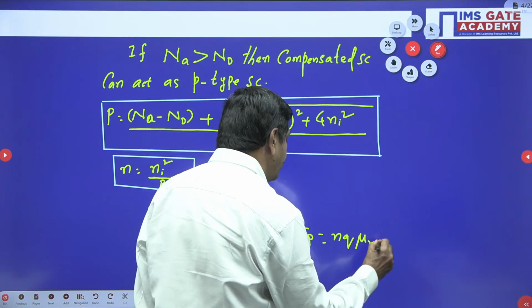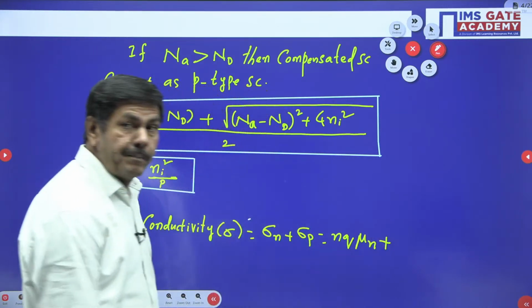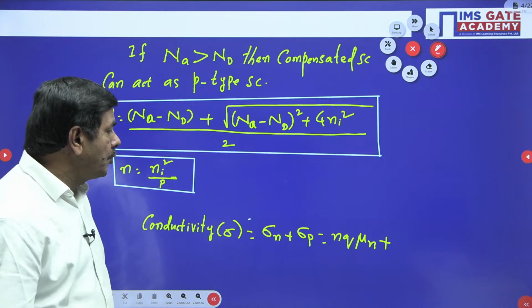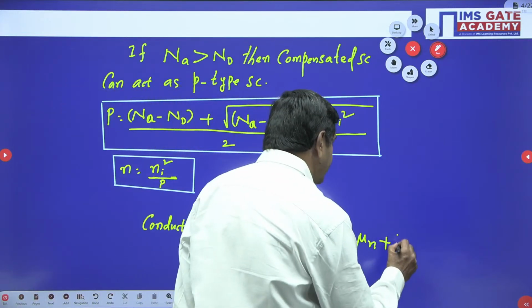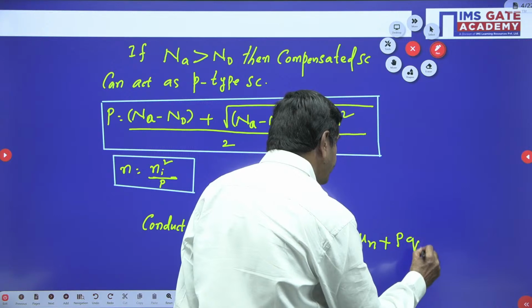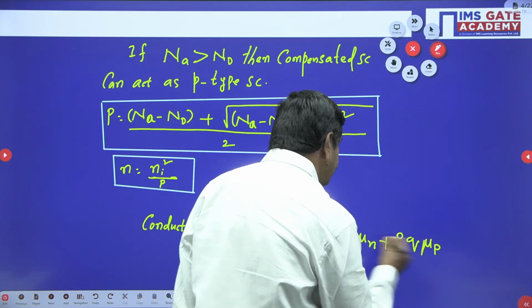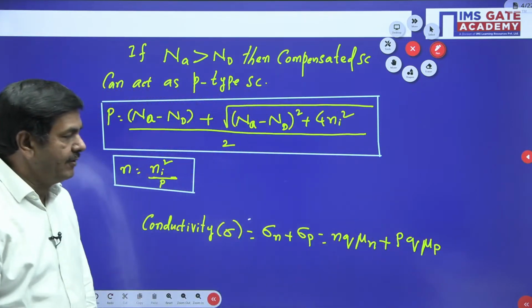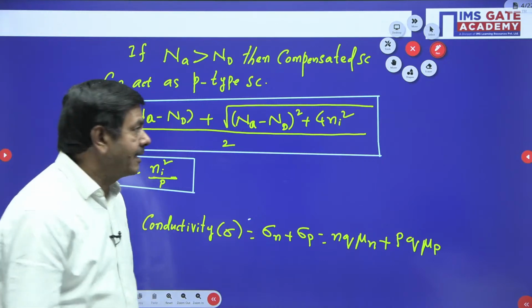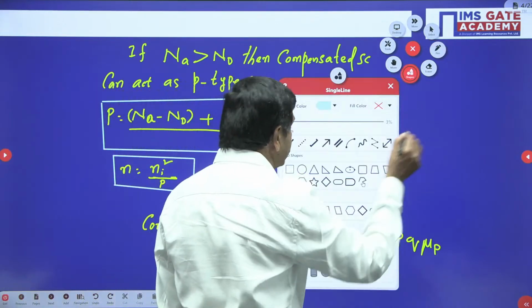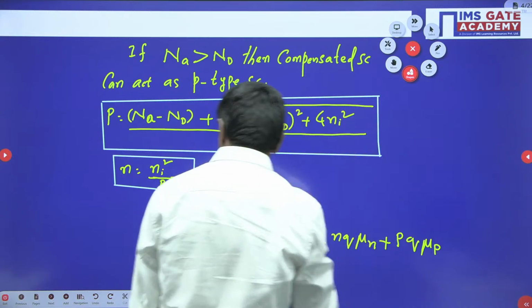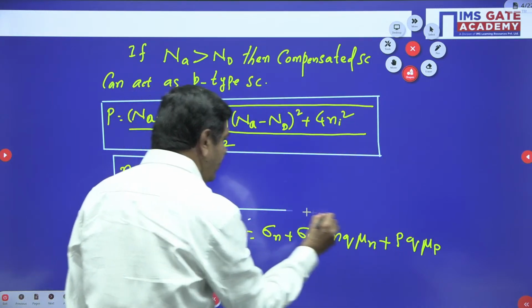Sigma p is p into q into mu p. Addition of these two will give the required value, where n is the electron concentration and p is the hole concentration. So you must remember this formula also.